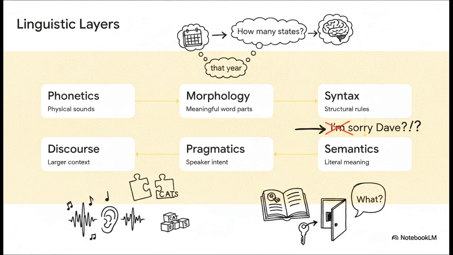The AI has to know that "I'm sorry, Dave" makes sense, but "sorry, I'm Dave" means something entirely different. Fourth, semantics, the literal meaning of the words. Fifth, pragmatics, the intent. When Dave says, "Open the doors," it's a strict command, it's not a casual question. And finally, discourse, the larger context. If you ask your phone how many states were in the US that year, it needs discourse knowledge to remember exactly what that year refers to from, say, 3 sentences ago.